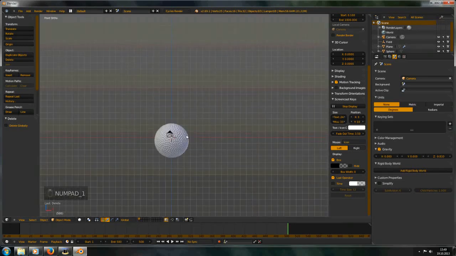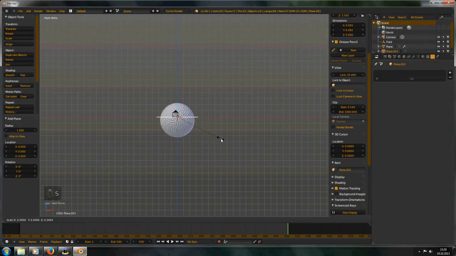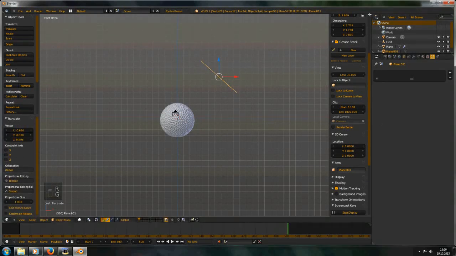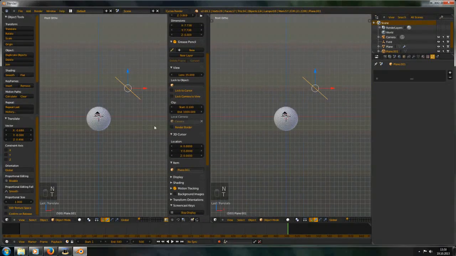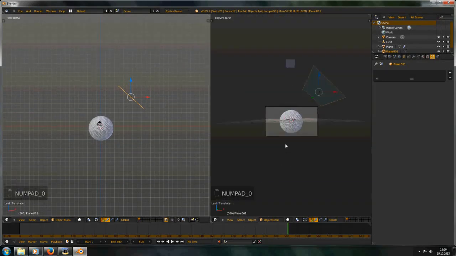Yeah. Let's press Shift A again and add a plane. Rotate it. And split the viewport and set this to rendered view.